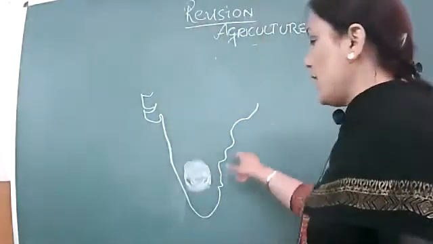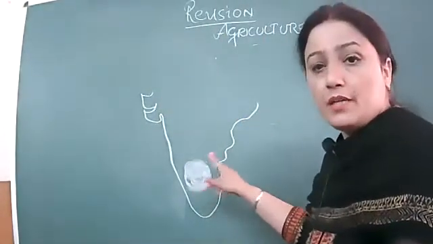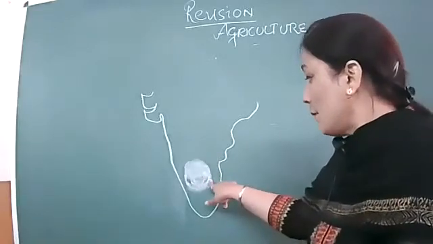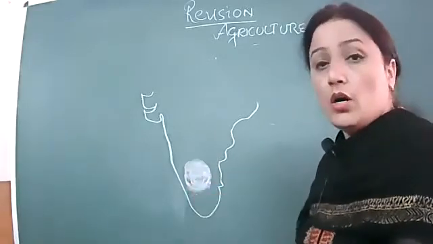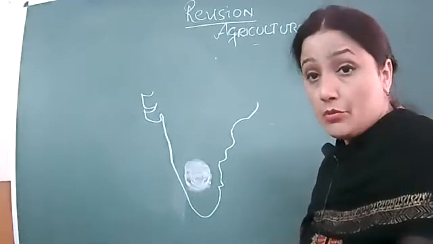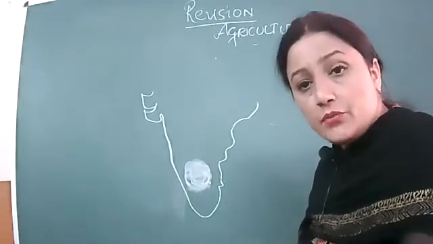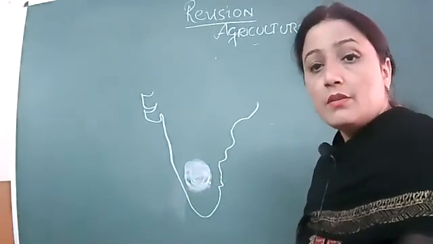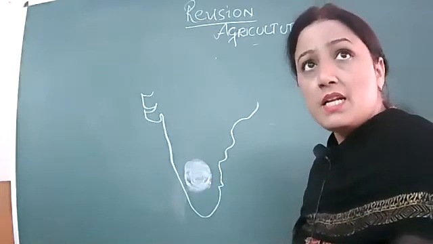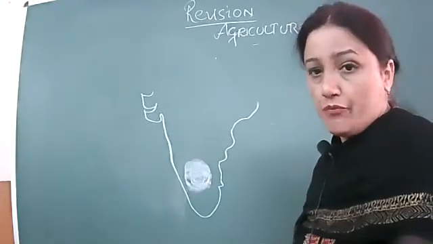Next, I have made the southern part of India, that is Tamil Nadu, Karnataka and Kerala. Wherever these three boundaries meet each other, where we have the Nilgiri Hills, that area is best for the cultivation of coffee.